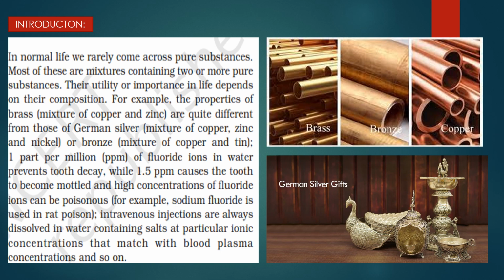You should first understand what exactly you are going to do and in what proportion you should mix the two substances. Another example is given here: 1 part per million, 1 ppm of fluoride ions in water prevents tooth decay. 1.5 ppm causes the tooth to become mottled, and a high concentration of fluoride ions can be poisonous.